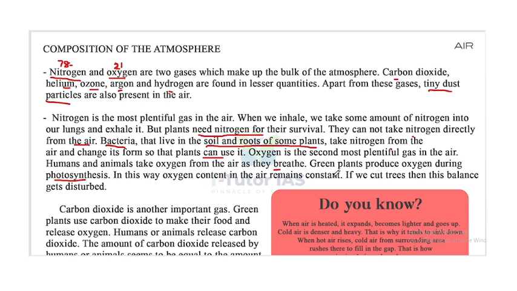But if we cut the trees, then what happens? The balance gets disturbed, because green plants are helpful for balancing oxygen in the air. So if we cut the trees, the balance gets disturbed.